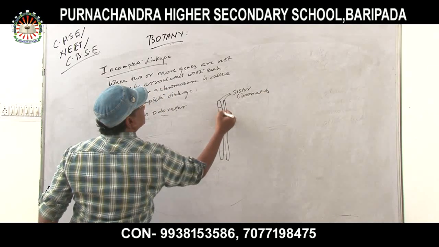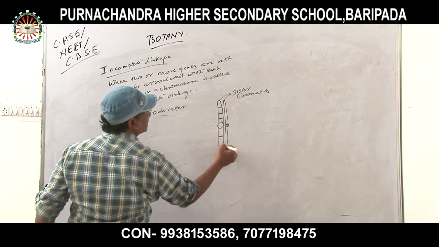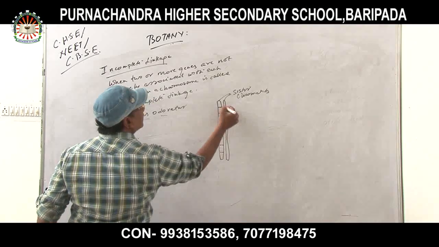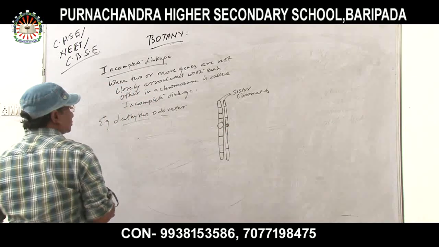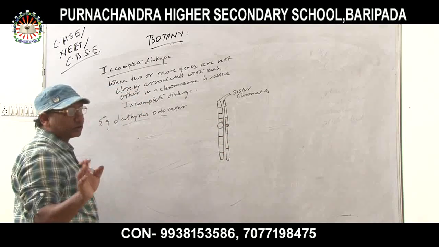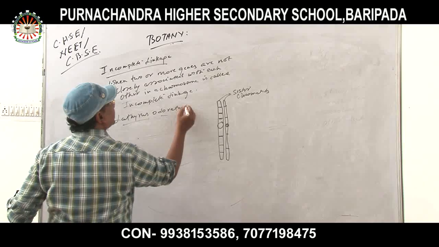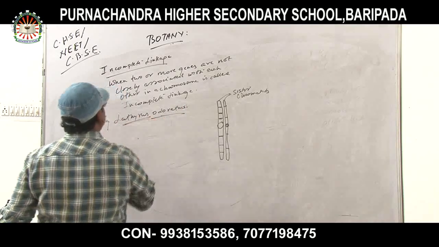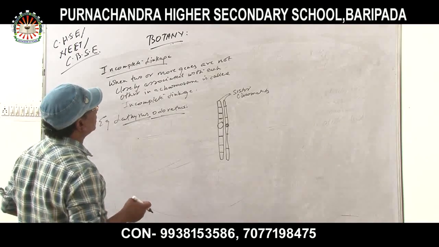Here the genes are not very closely associated with each other. They are far apart from each other. So that's why here there will be chances of crossing over. The best example of incomplete linkage is Lathyrus odoratus, that is sweet pea.